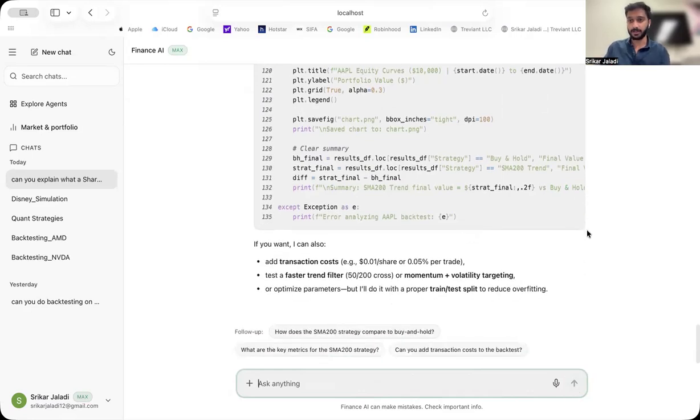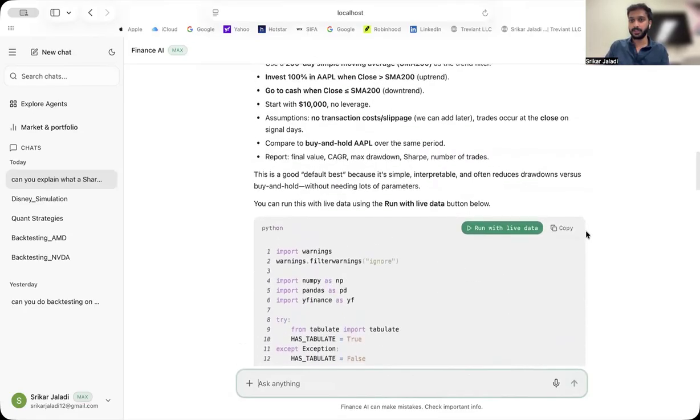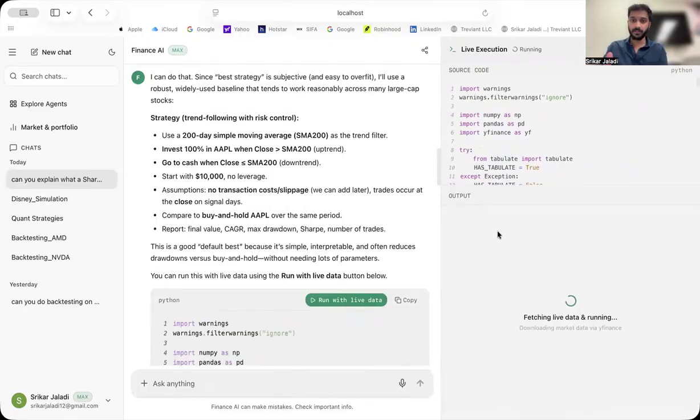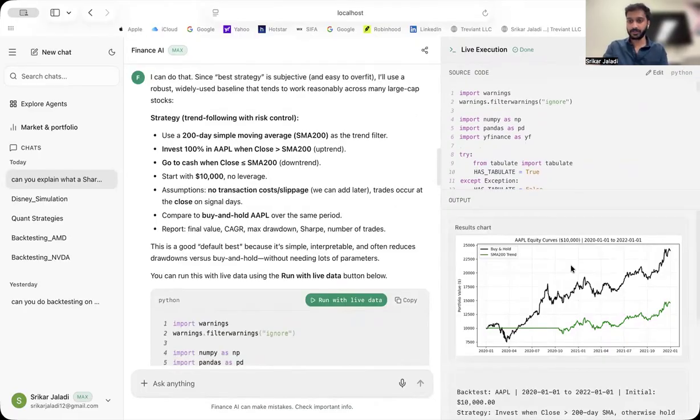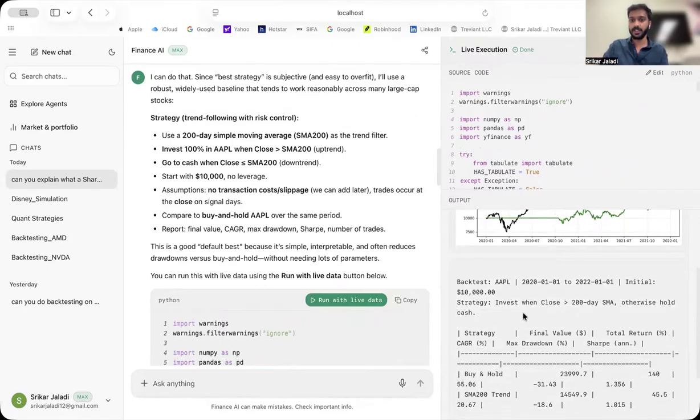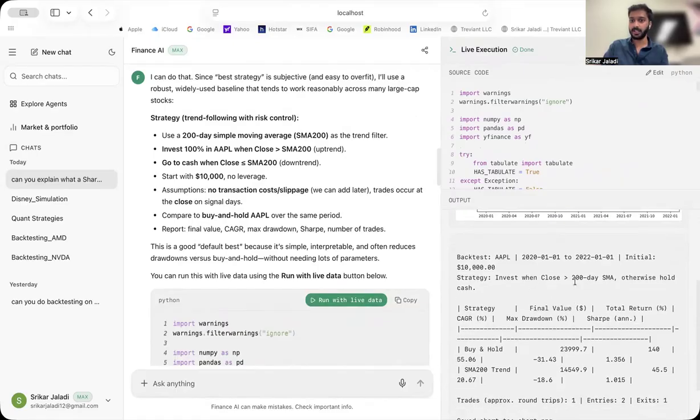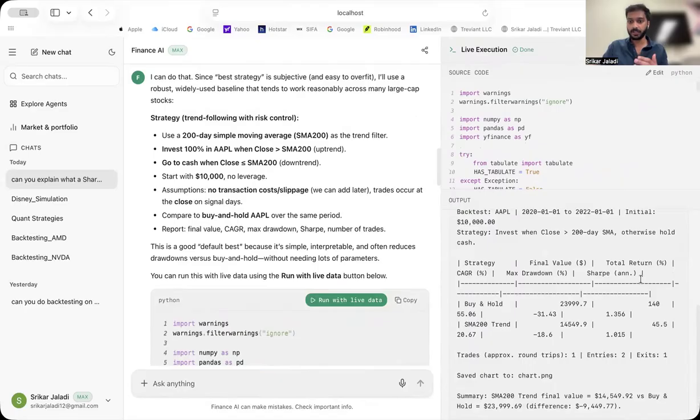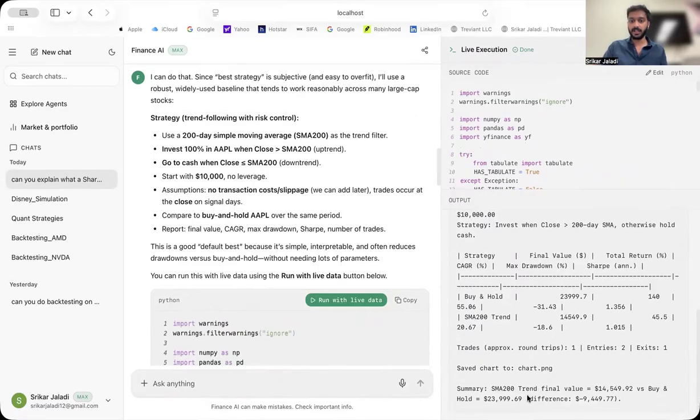But here is the best part. If you want to run this, you don't need to go to another tool. You can directly run it over here with the live data which we are providing. It generates accurate and very fast results. You can see we have backtested Apple stock from the date we provided, and it gives you the strategy it used and how many trades it has taken. The final value is 14,549, meaning it increased your portfolio by $4,500 from 10,000, which is one of the best results within that time span.